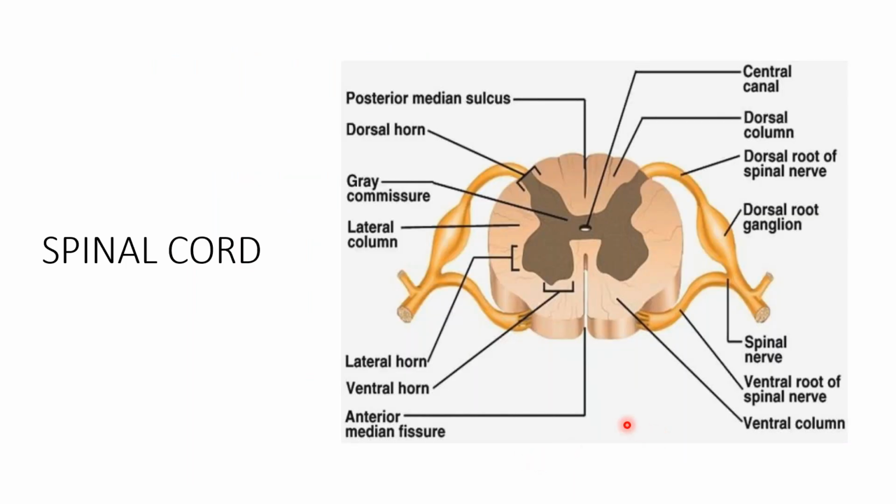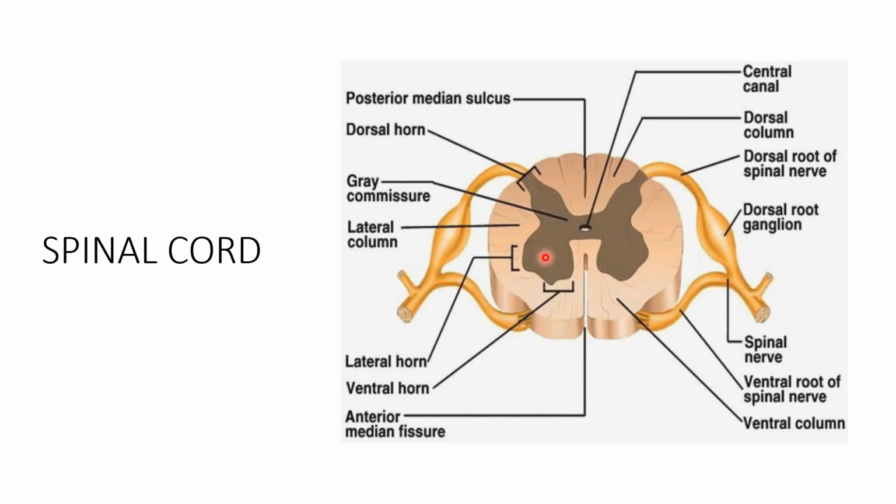Now coming to the spinal cord. You are aware that we have the white matter, which is in the form of funiculi: the posterior funiculus, lateral column, and anterior column. The gray matter is H-shaped, with the posterior horn, which has an apex, head, neck, and base.